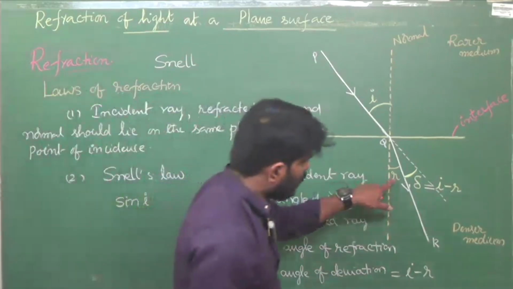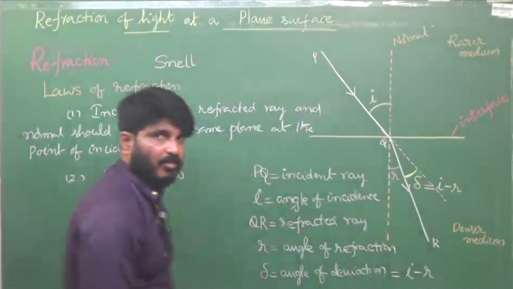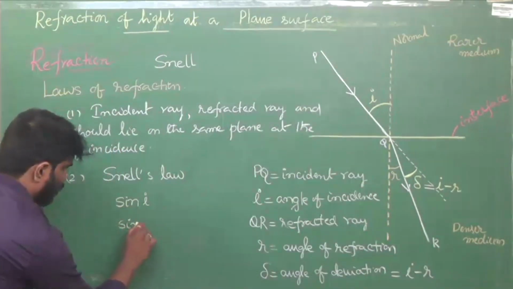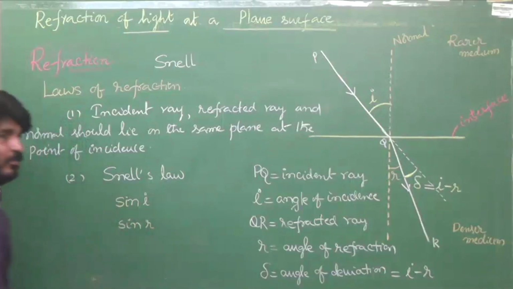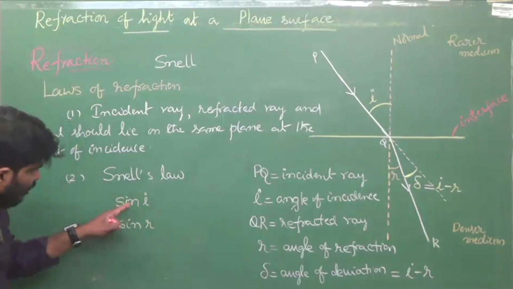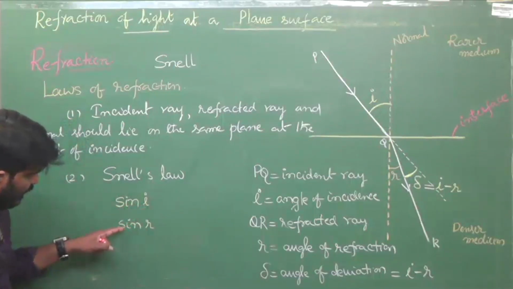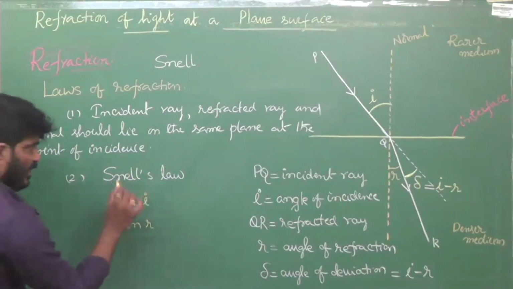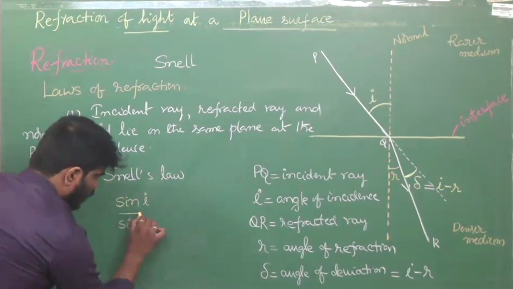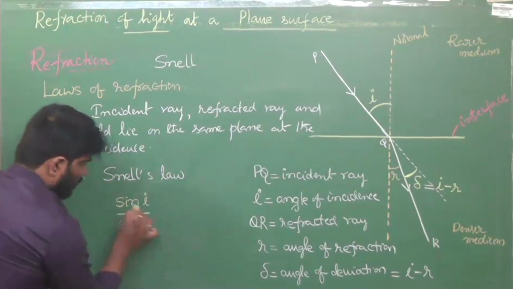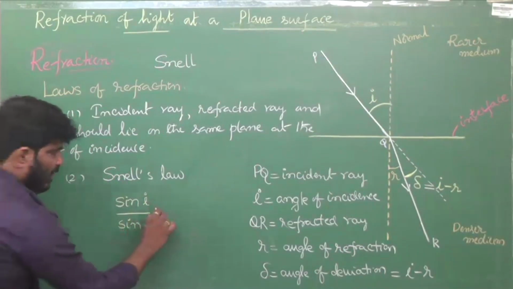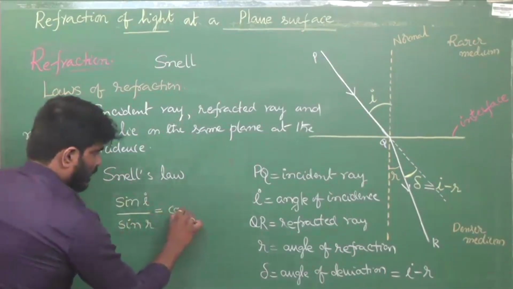Similarly, how to write the sine of angle of refraction? Sine R. This is sine of angle of incidence, this is sine of angle of refraction. Snell's law states that the ratio of sine of angle of incidence and sine of angle of refraction is constant.